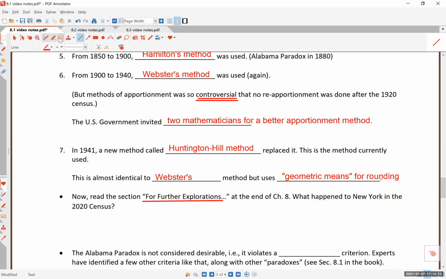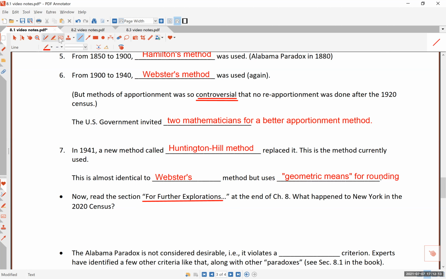Okay. So now let me try to conclude by giving you just a few remarks at the end. Basically, I'll tell you what happened, and you can read more about this in the book. After the 2020 census, New York lost a seat, the last seat. So they had extra seats to give away, just like in Hamilton's method. The last seat went to Minnesota, and New York was next.